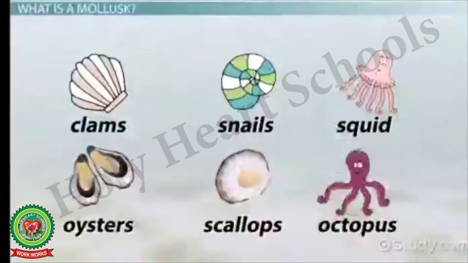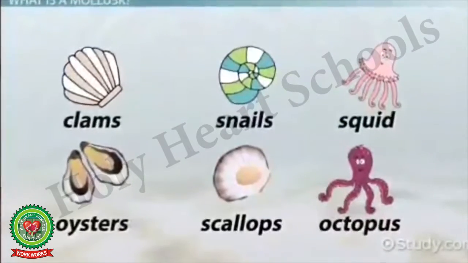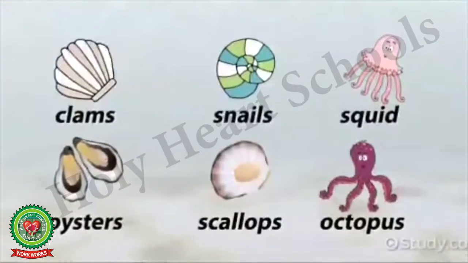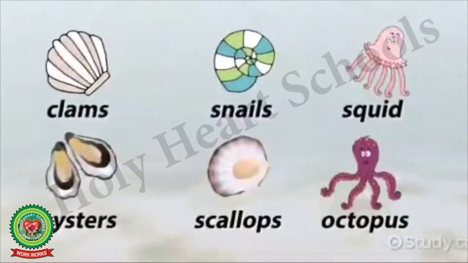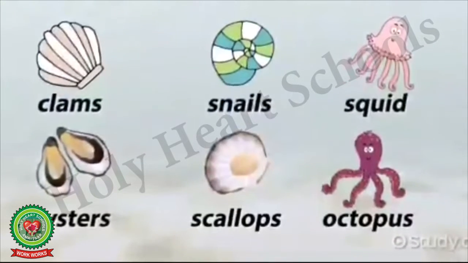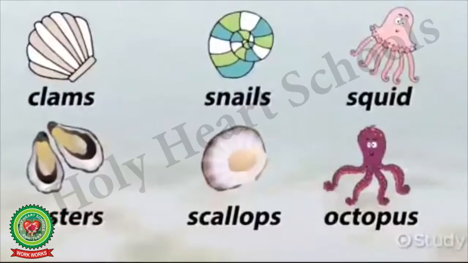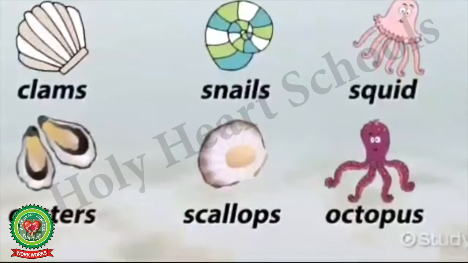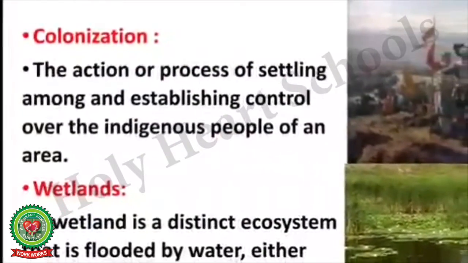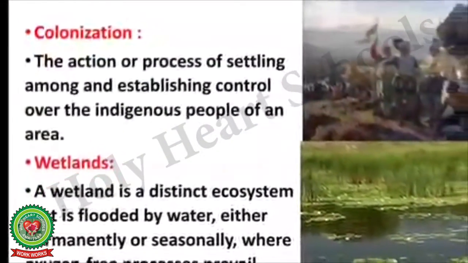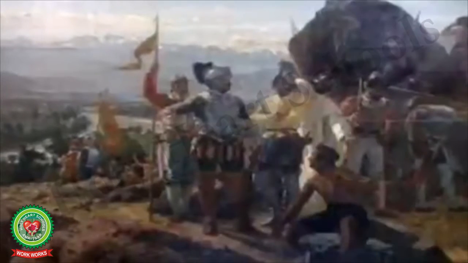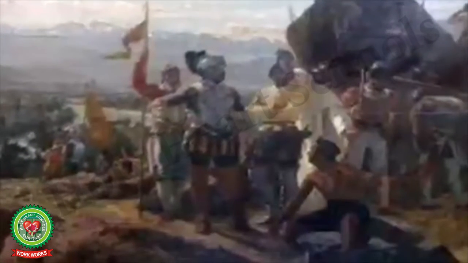Next term is mollusk. Any animal that has a soft body, no spine, and is often covered with a shell. Many mollusks live in water. Example, snails, oysters, octopus, etc. Colonization. The action or process of settling among and establishing control over the indigenous people, that is native people, of an area is termed as colonization.